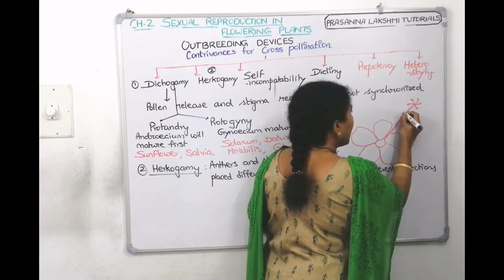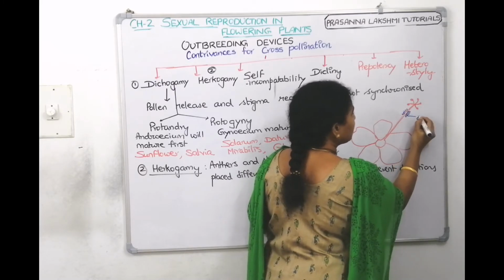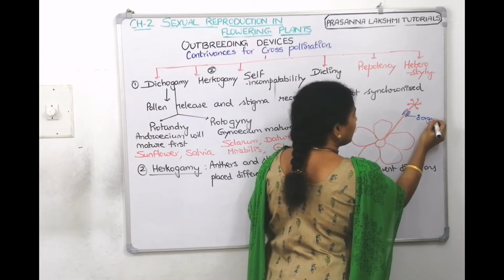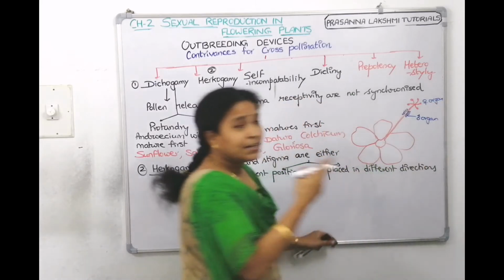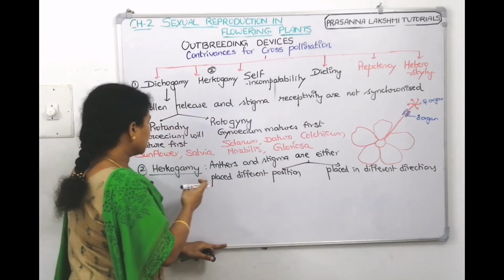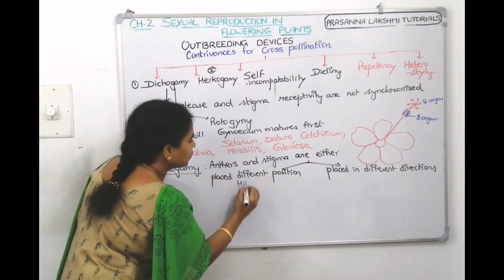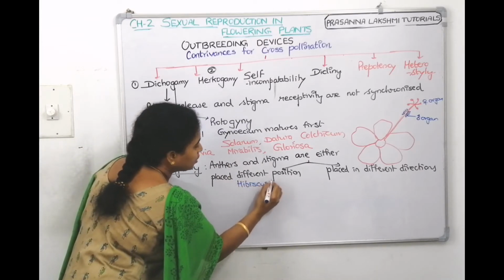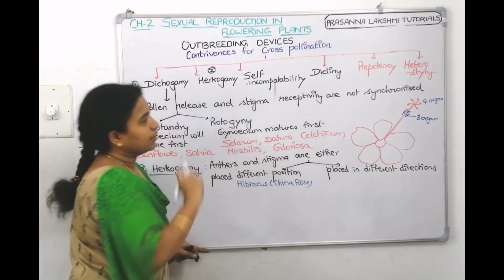Now, see, are they near to each other? Androecium is here. So, this is the male organ and this is the female organ. They are at different heights, huh? Then that is called as they are in different positions. Example for this one is hibiscus, which I drew, means China rose. So, then it can go with cross pollination only.